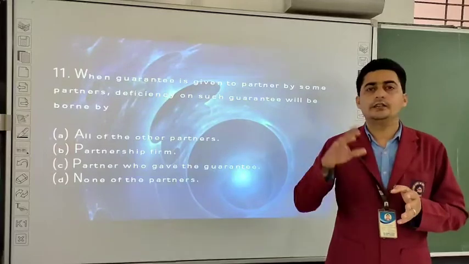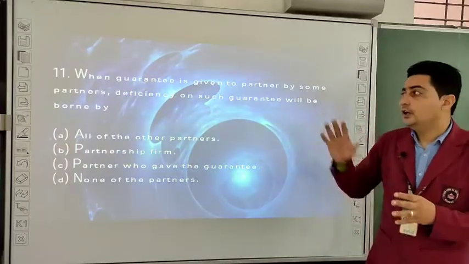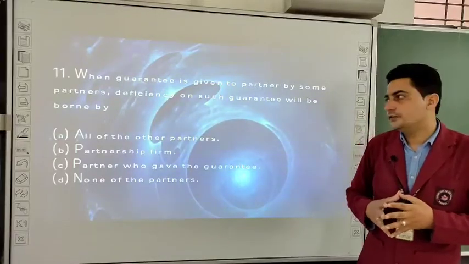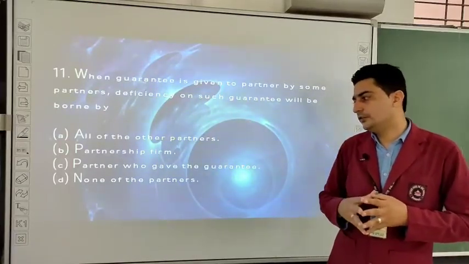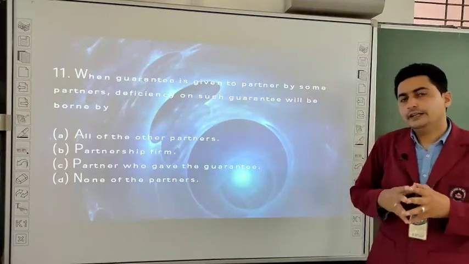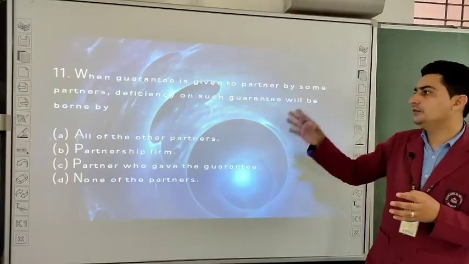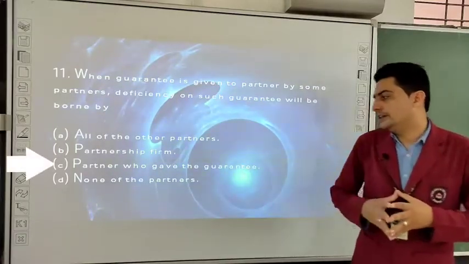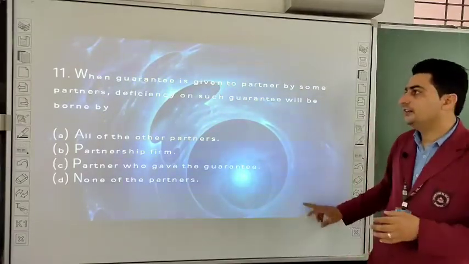When some partners are giving guarantee to another partner, all partners are not giving guarantee, so all of them are not going to bear the deficiency. Partnership firm is also not going to bear the deficiency. Who will bear? Partners who gave the guarantee. So deficiency will be borne by partners who have given the guarantee. Let us see the next.